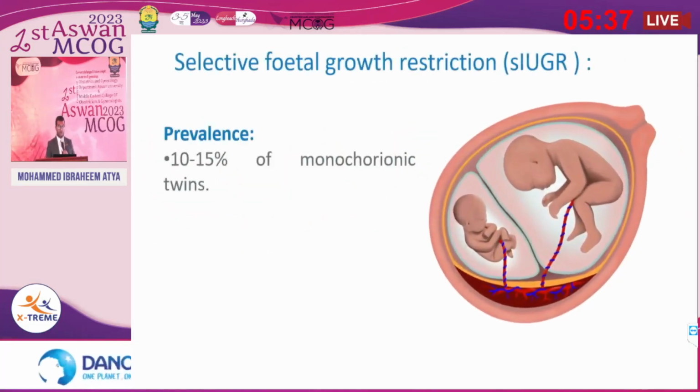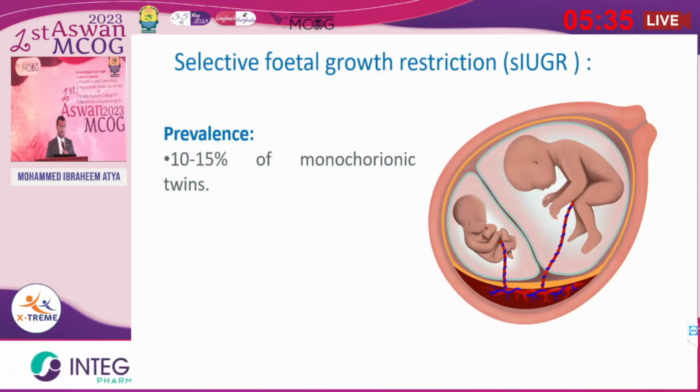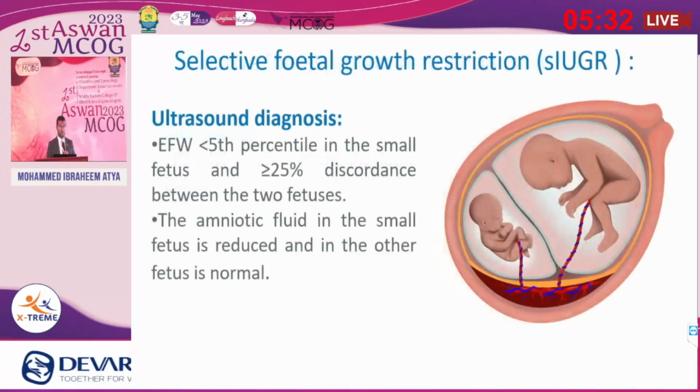Selective fetal growth restriction: the prevalence is from 10 to 15% of monochorionic twins. The ultrasound diagnosis: the estimated fetal weight is less than the 5th percentile in the small fetus, with more than 25% discordance between the two fetuses. The amniotic fluid in the small fetus is reduced and in the other fetus is normal.